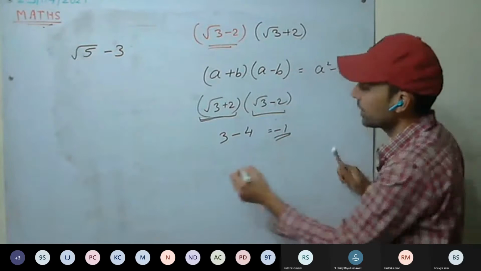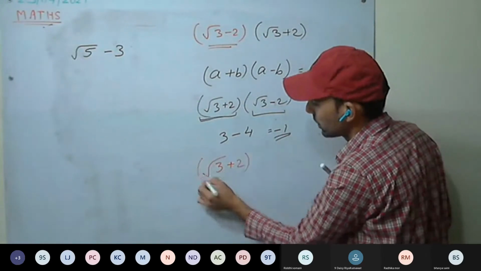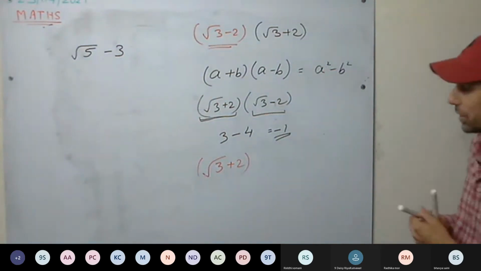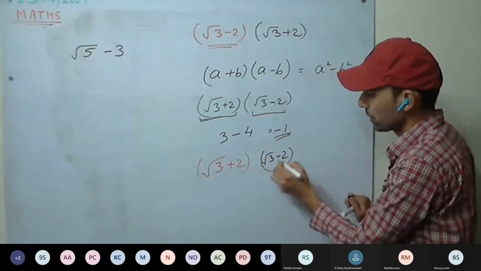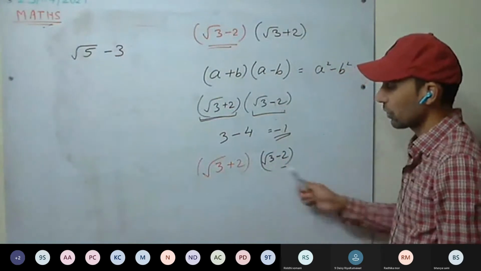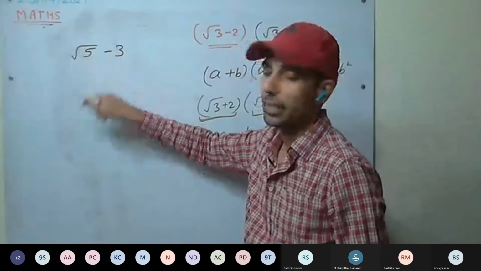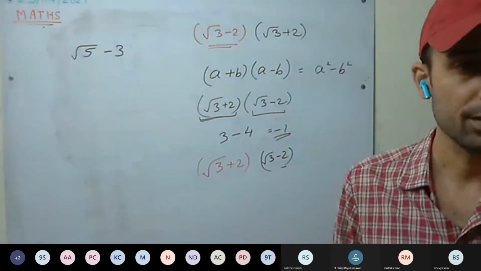Okay. If the question is what must be multiplied with root 3 plus 2 so that it becomes rational, what will be the lowest rationalizing factor? Root 3 minus 2. Solve them and we'll get it. So what will be the rationalizing factor for root 5 minus 3? Tanvi, what will be the rationalizing factor?